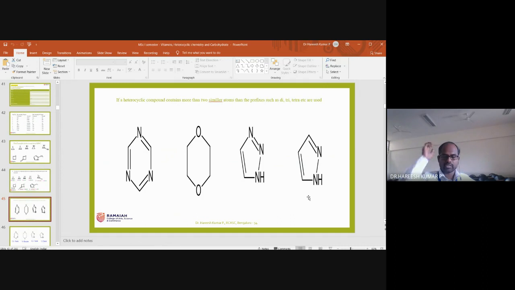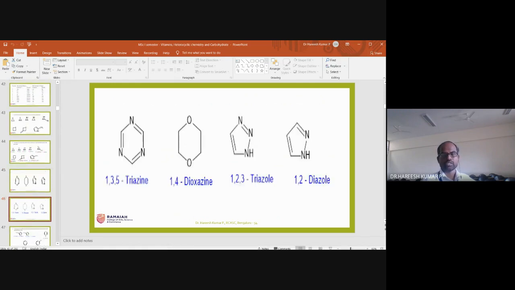This is about IUPAC nomenclature. Suppose a heterocyclic compound contains 2 or more identical heteroatoms. Here the positions are 1, 3, 5, triazine. 1, 4, dioxazine.